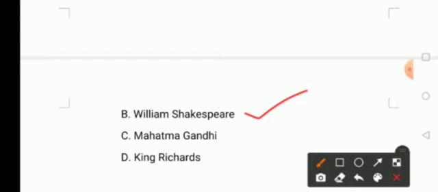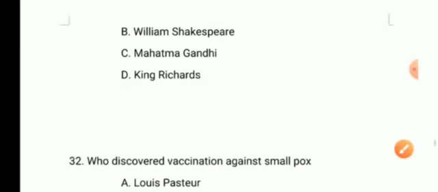Love born out of the profit motive is no love. These are the words of option A, Saint Teresa, option B, William Shakespeare, option C, Mahatma Gandhi, and option D, King Richard. So the answer is William Shakespeare, option B. And moving on to the next question.